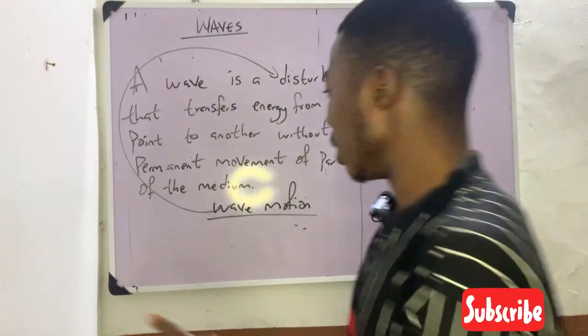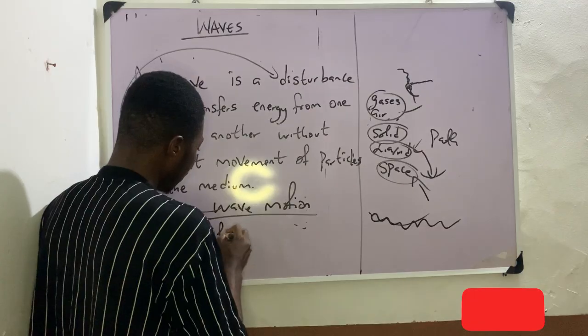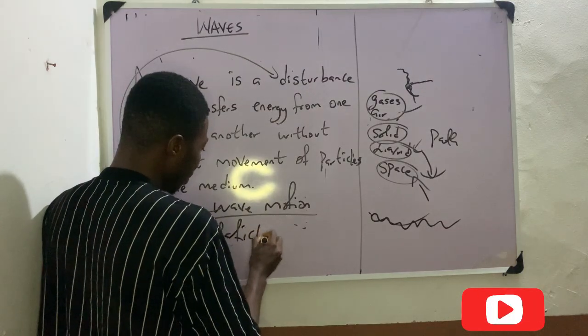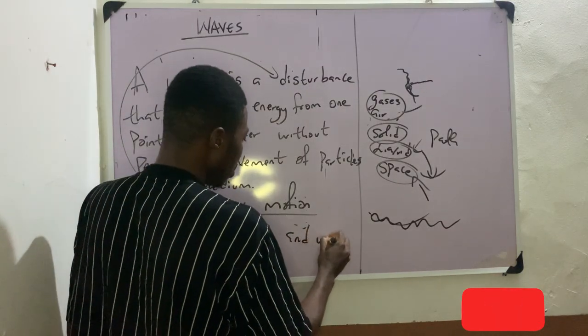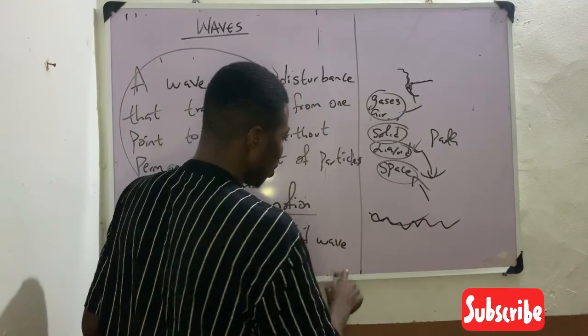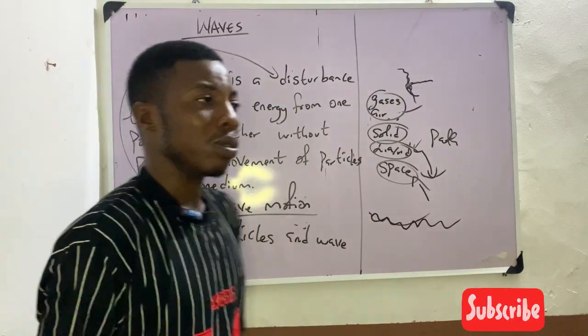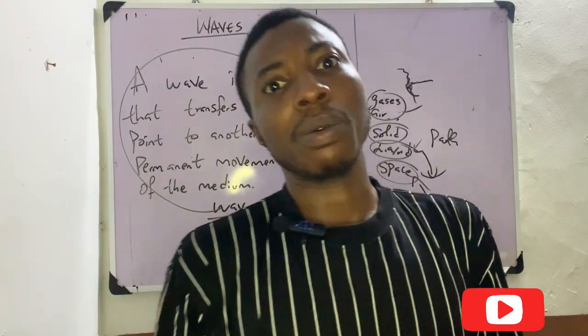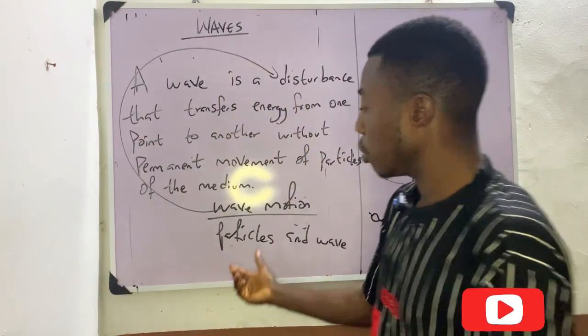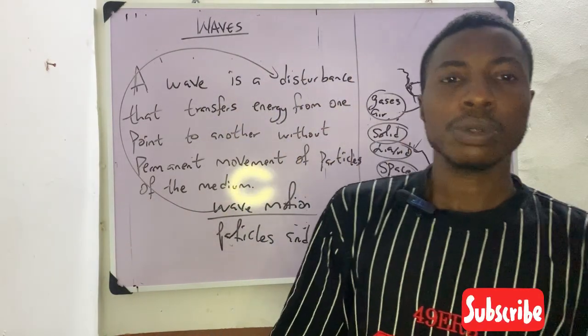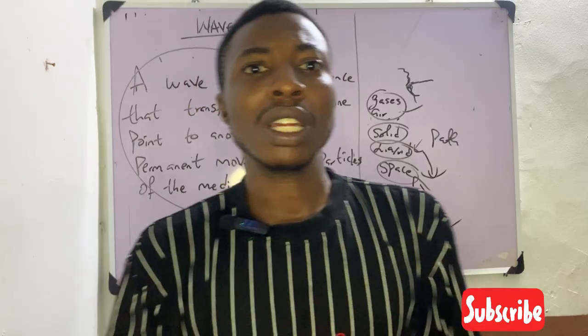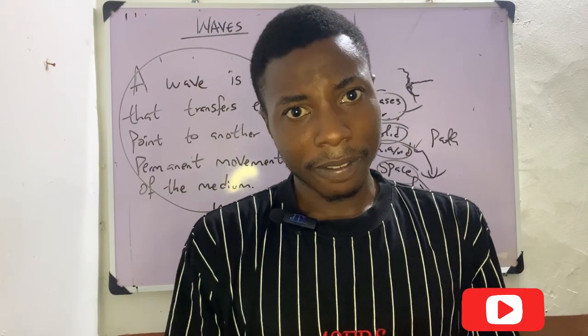Now, another thing again, you may see something like particles and wave. Someone may ask you, or in your exams they may ask you, what are the major differences between particles and wave? Now, when we talk about particles, we're talking about something that makes up a matter.